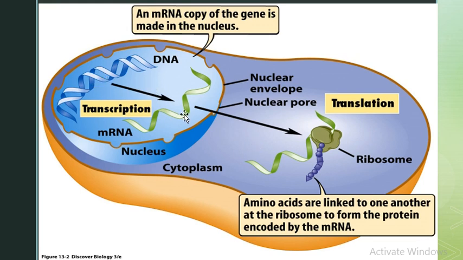See, the DNA is transcribed and converted into messenger RNA, and when that messenger RNA comes into the cytoplasm, the ribosome acts here. This is the amino acids linked together to make a protein, this is a ribosome and this is a messenger RNA. After translation, the protein moves further into the endoplasmic reticulum and then the Golgi apparatus.